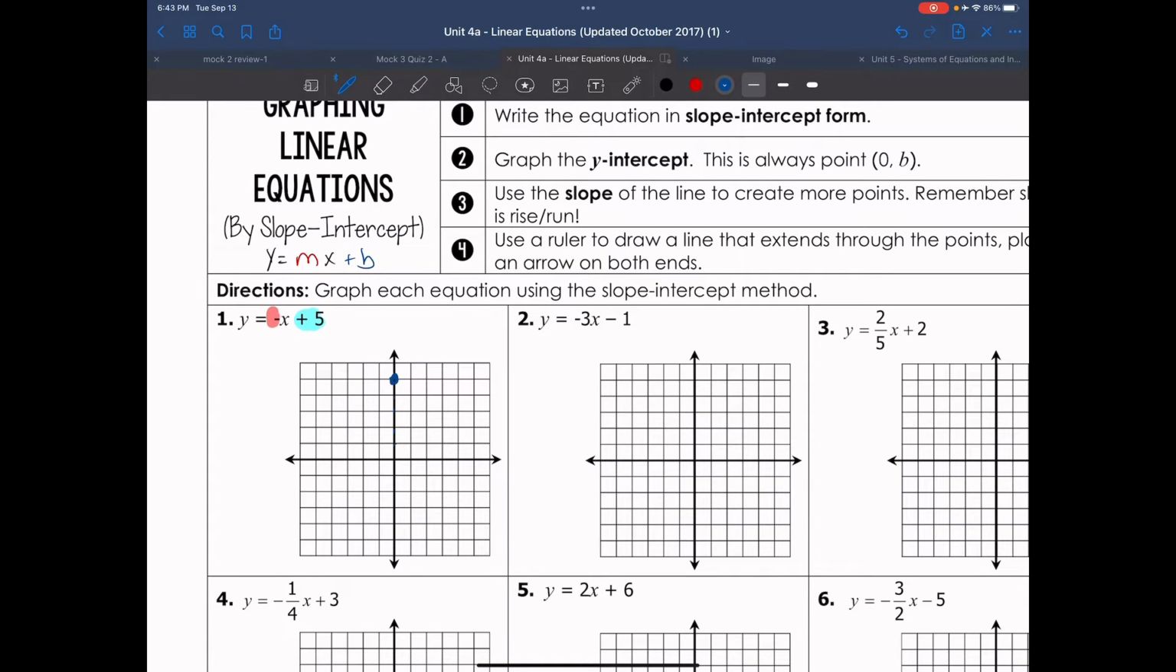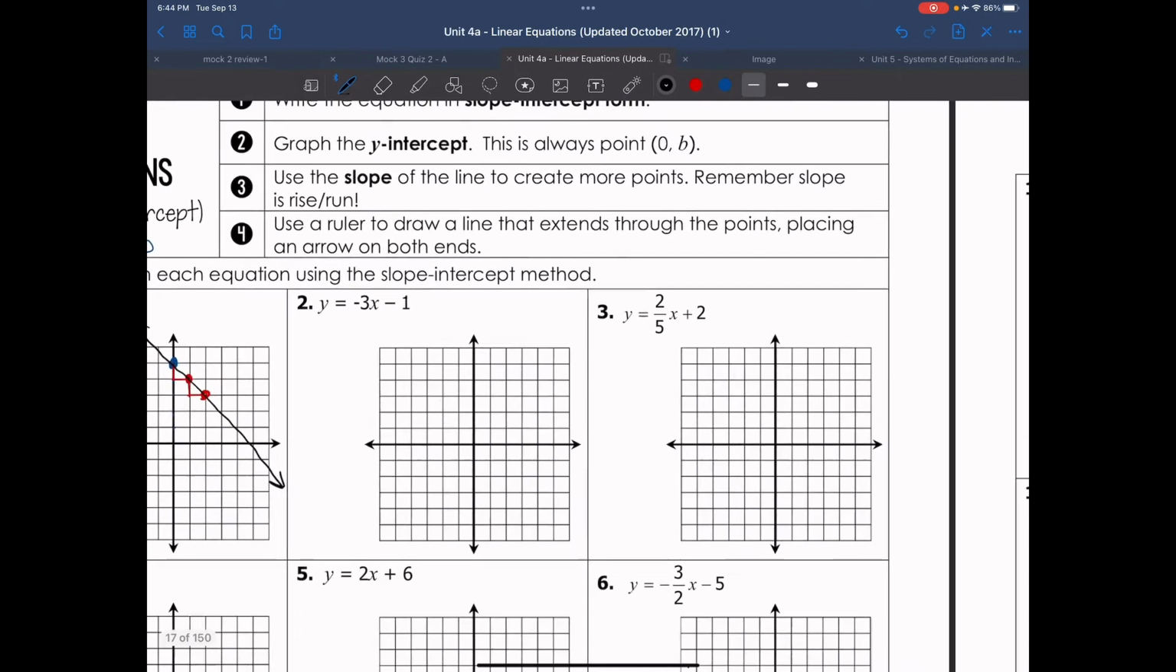Well, if there's no coefficient, we just know that it's 1 over 1. In this case, because it's a negative sign, it's negative 1 over 1, which lets me know that I'm going to go down 1, to the right 1. I can do it again, down 1, to the right 1. And what I'll do is draw a line through my 3 points here. And that's the line there.